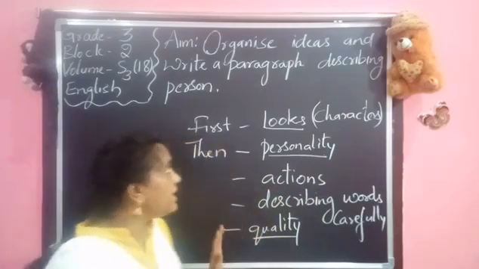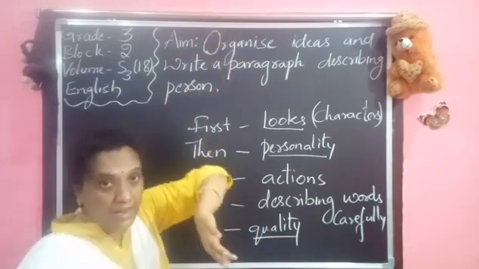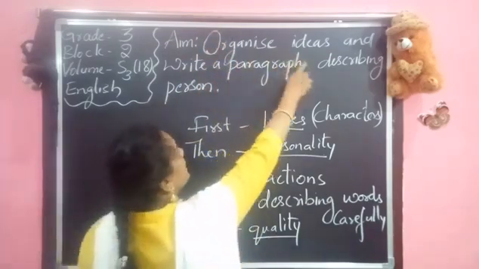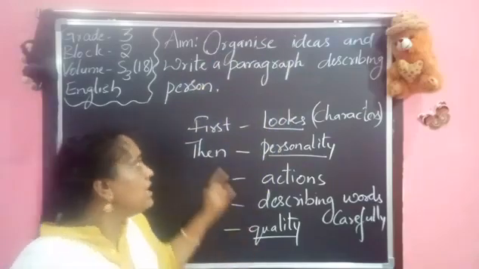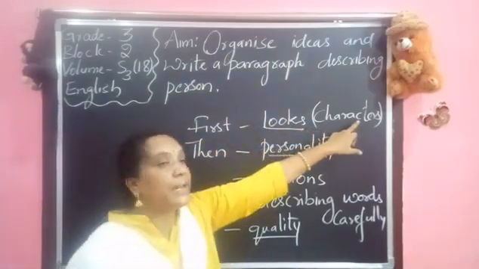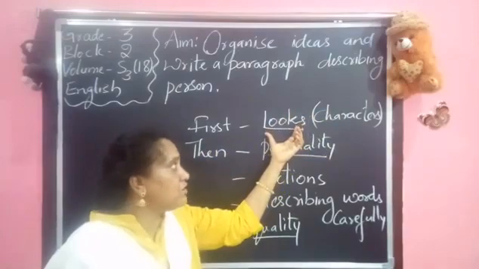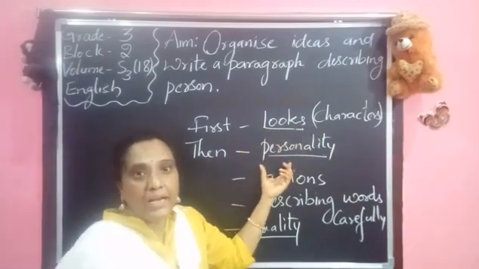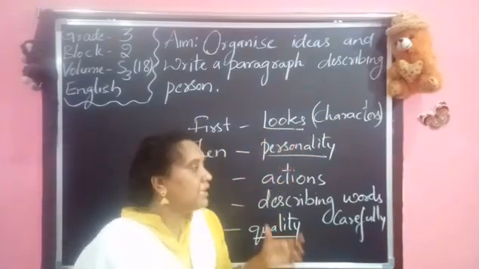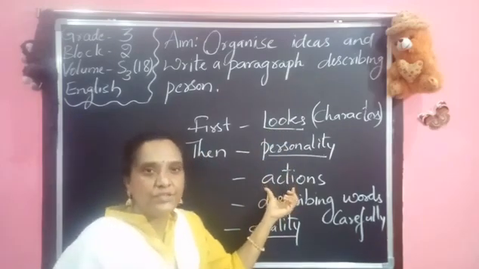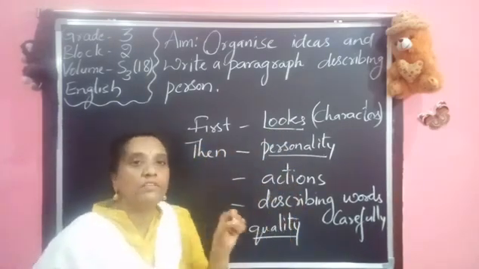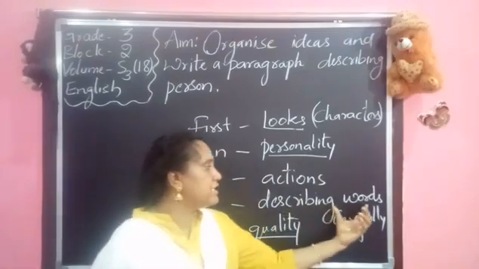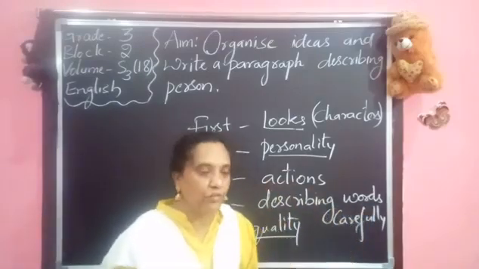Okay, kids, once again, observe. To organize the ideas and write a paragraph about a character, first of all we want to explain how the character looks, then the personality of the character, then her actions, what actions she does, and the use of describing words. We want to use the describing words very carefully.